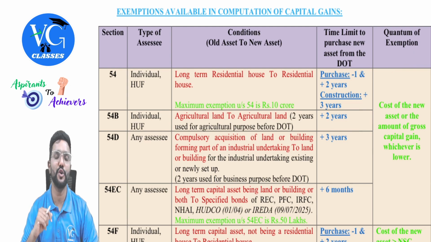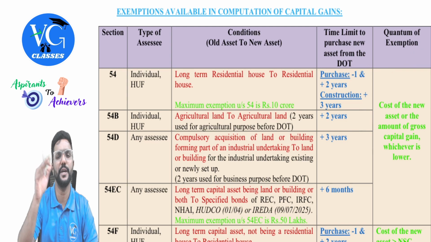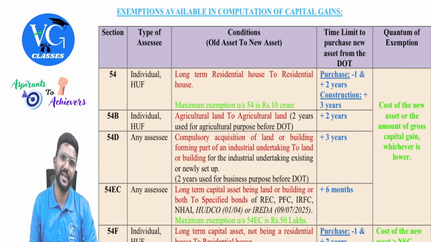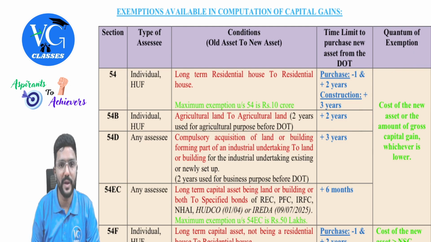And if by chance the question is silent about the exemption, you can ignore it. You can ignore the exemption, consider there is no investment, and straight away the gross will become taxable, guys. Okay, let us see one by one.